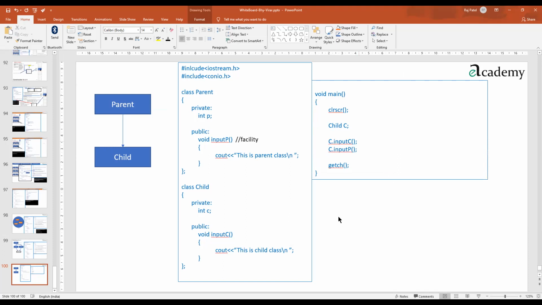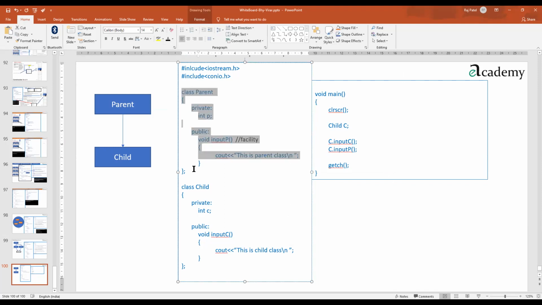Okay. Next thing, just observe here. I have written class parent, then class child. Did I write anything extra over here which gives you an indication that this class is really a child of this class? No. So just by writing these words, it doesn't give those powers. So we need to add certain syntaxes.